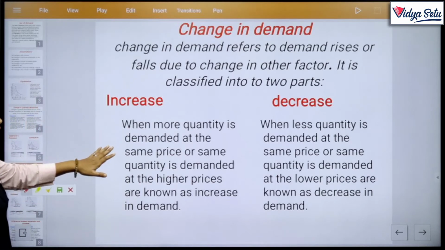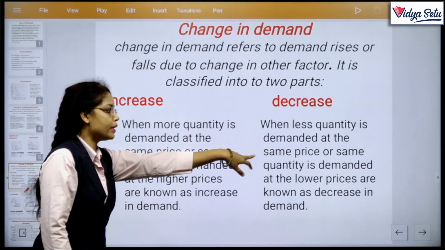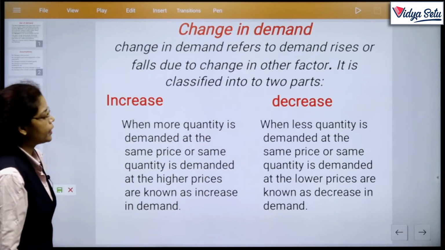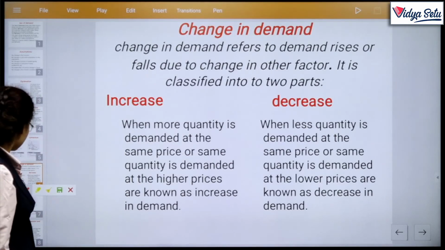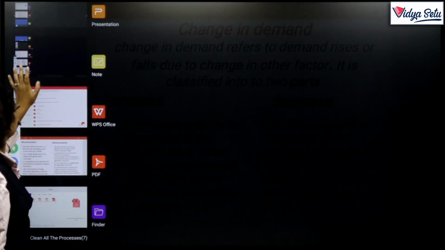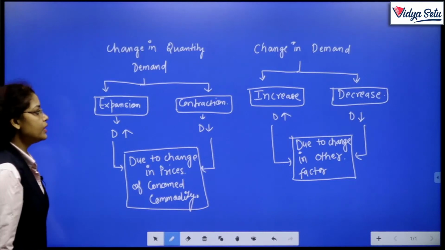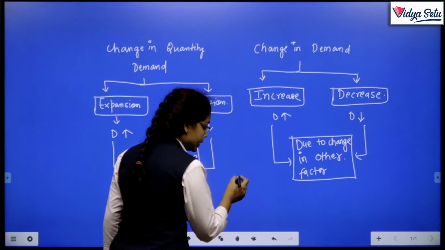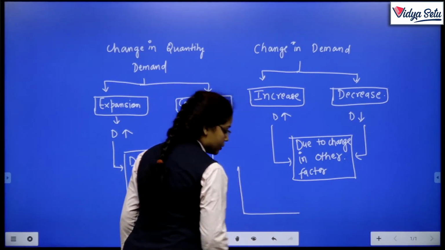When more quantity is demanded at the same price, or when less quantity is demanded at the same price. So we move to explain further. Higher quantity is demanded at the same price.